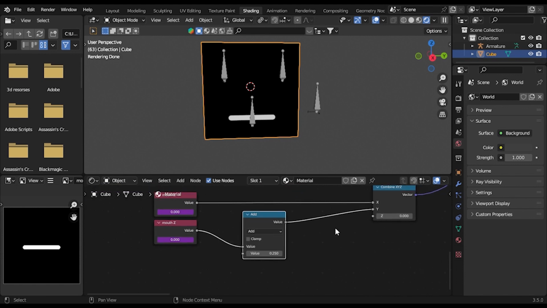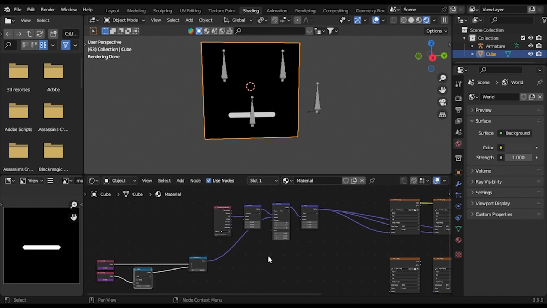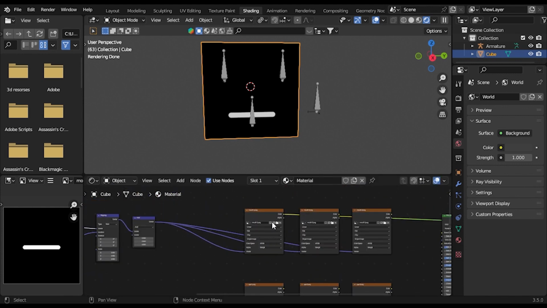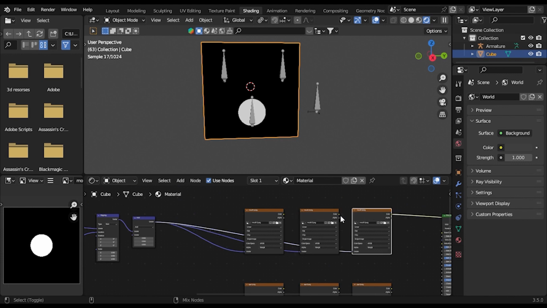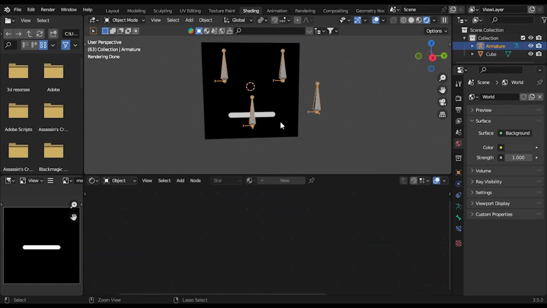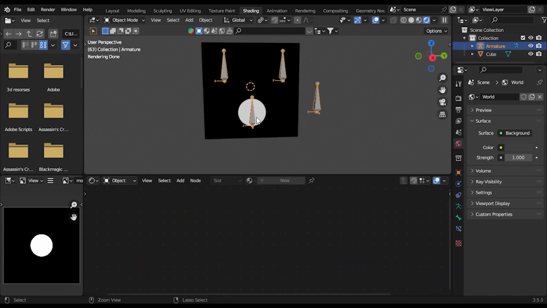So the mouth right here would be nice. So this will also get connected to the 3 images of the mouth. So now, as you can see, the location control does work.